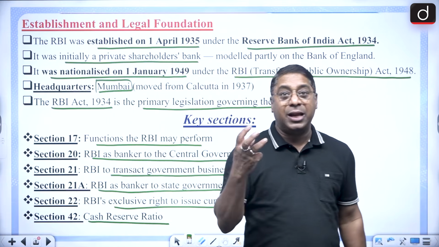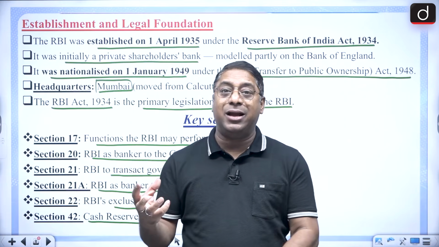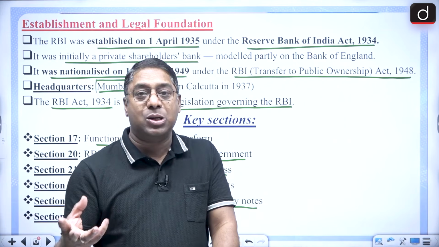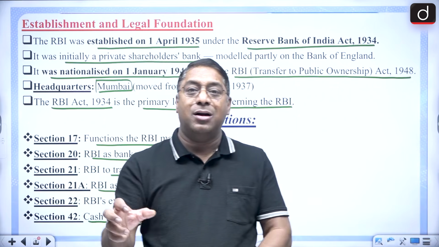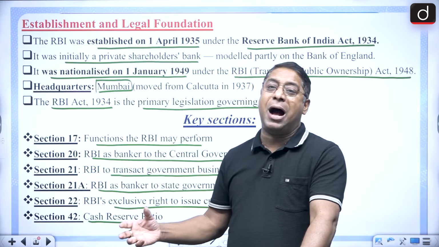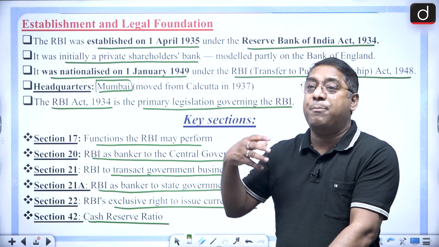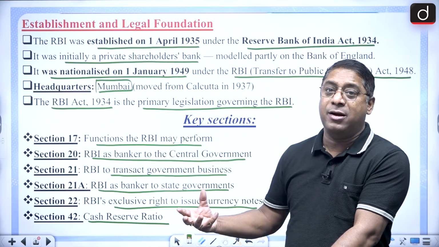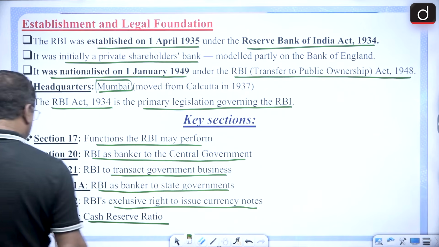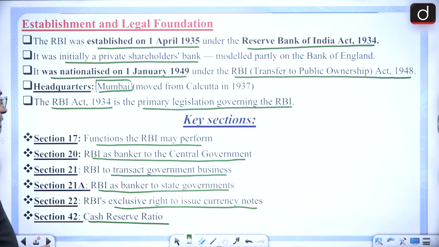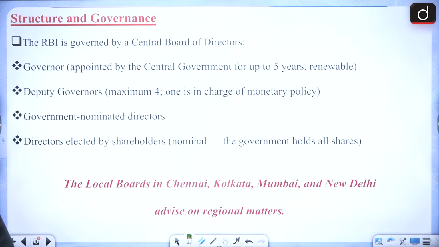That means it is mandatory that every commercial bank, out of its total deposits, has to keep a certain percentage, as decided by the RBI, as cash reserve ratio. That is a part of the legal reserve ratio.